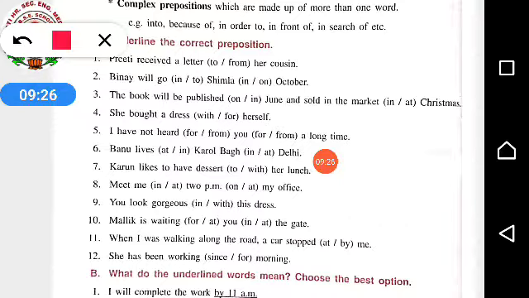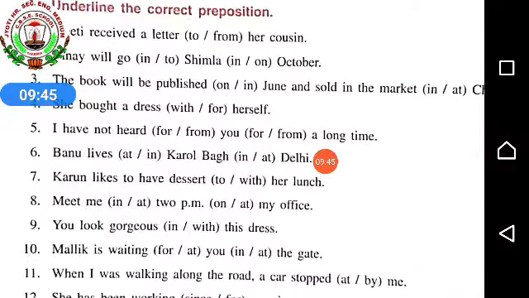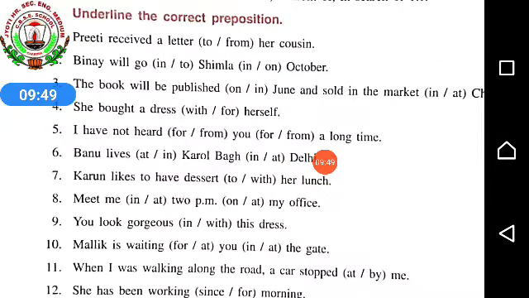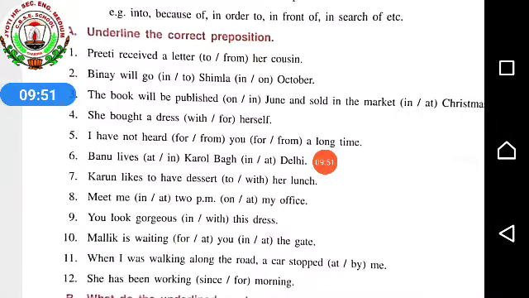Okay. Preeti received a letter dash her cousin. So are we taking a letter or are we giving a letter? When we are giving, we will be using the word to. But here what we are doing? Receiving. Receiving means getting, oneself getting. So what will we be using? From. Preeti received a letter from her cousin. Okay. Next.